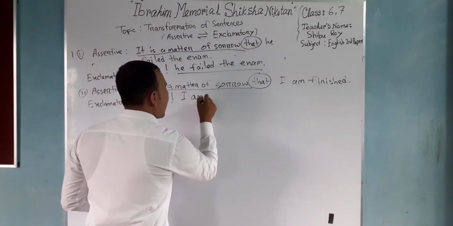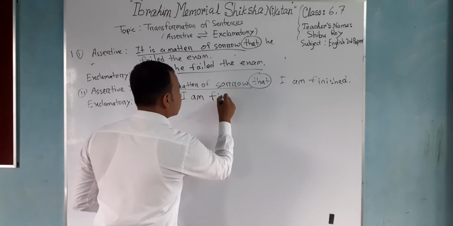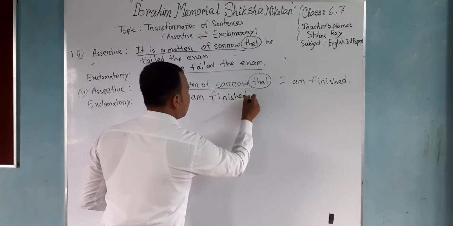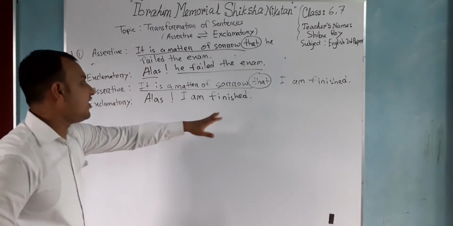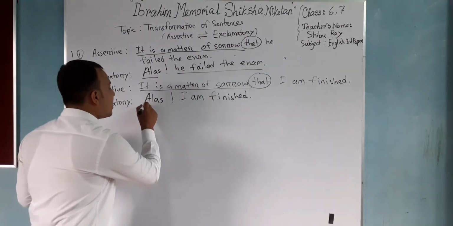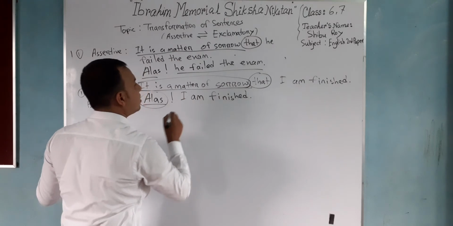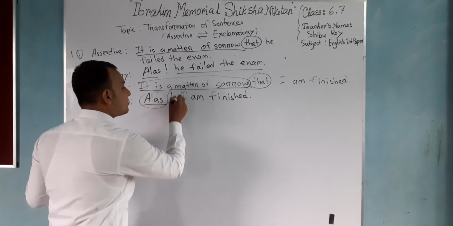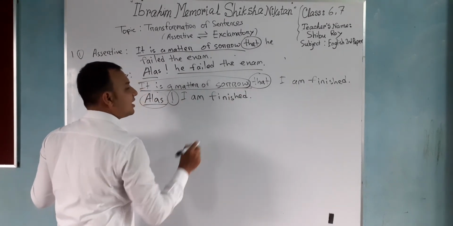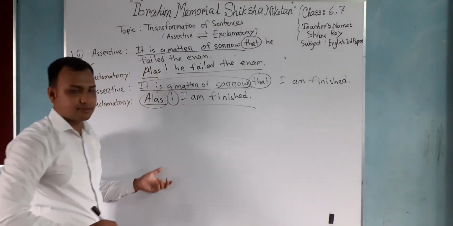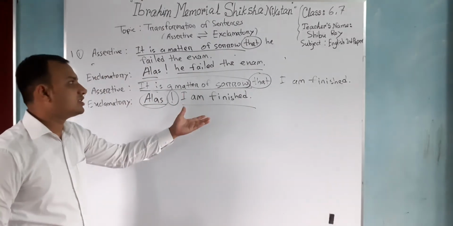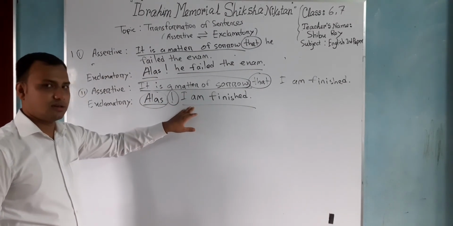I am finished. Nothing is remaining. So I just put here the word alas in the place of it is a matter of sorrow. After that, I put an exclamation sign for the word that, and the remaining part is same. There is no change. It's very simple.